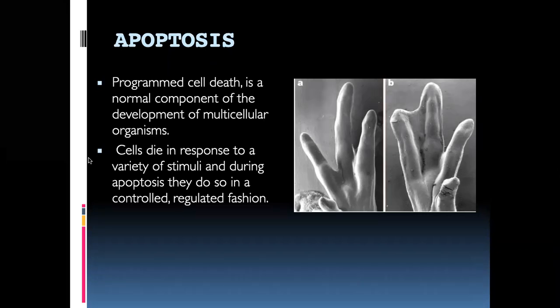So cells die in response to a variety of stimuli. Now there should be a stimulus. When apoptosis has to start, there should be a proper stimulus for it. And this apoptosis is also a very controlled, regulated procedure, not something that just happens anytime. It is a very controlled mechanism.